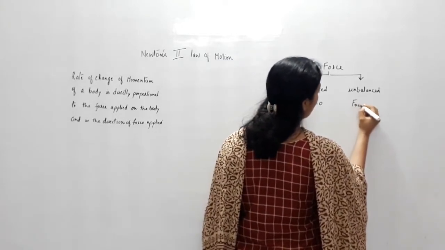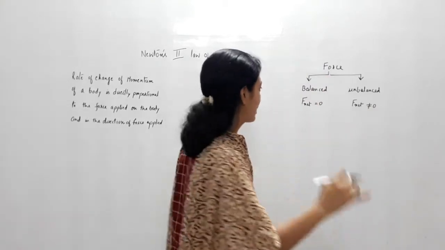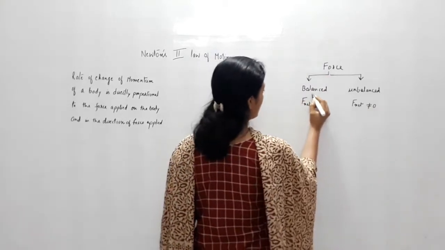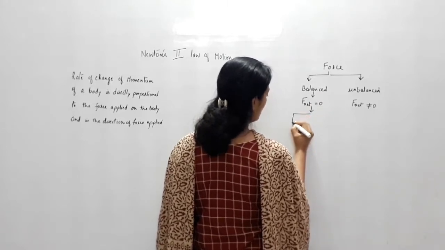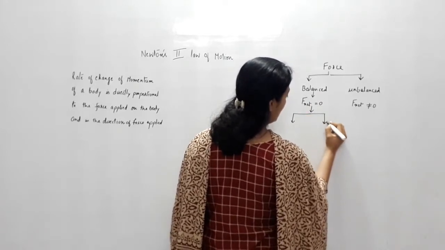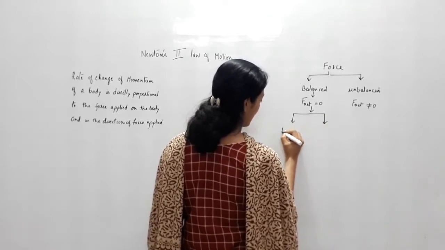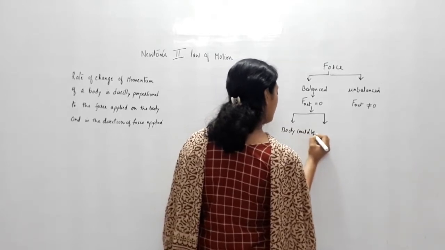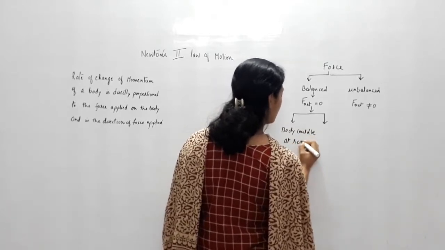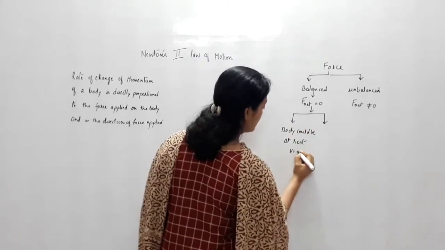Here the net force on the body is not zero. There is some force still acting on the body. In this situation we again have two possibilities. The first possibility is that the body could be at rest. If the body is at rest, it will remain at rest, that is, v is zero.